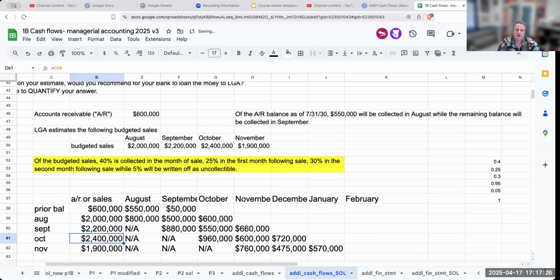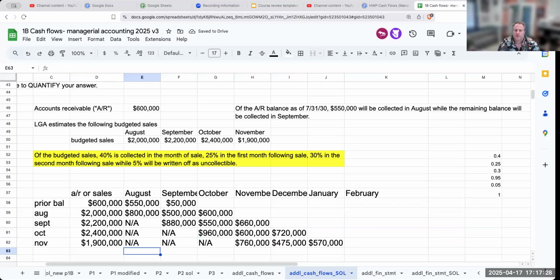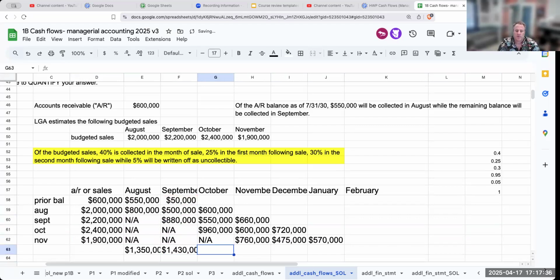So once I've done this, the amount that I'm collecting in the month of August is going to be 1,350,000. The month of September is going to be 1,430,000. The month of October is going to be 2,110,000. And in the month of November, it's going to be 2,020,000. I don't have to worry about these later months, but I was just putting them in there to make sure the numbers were right.